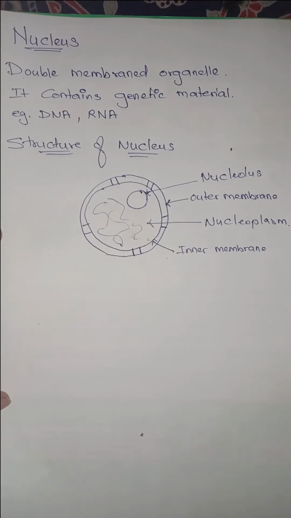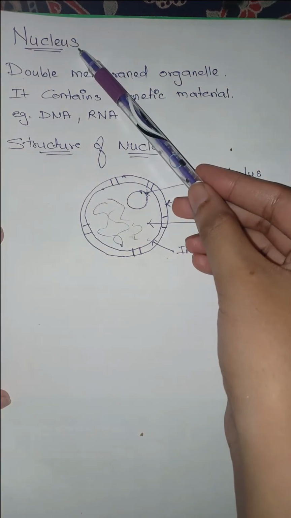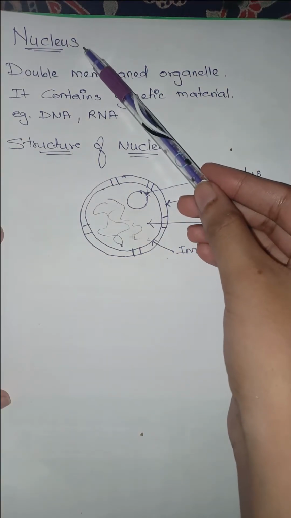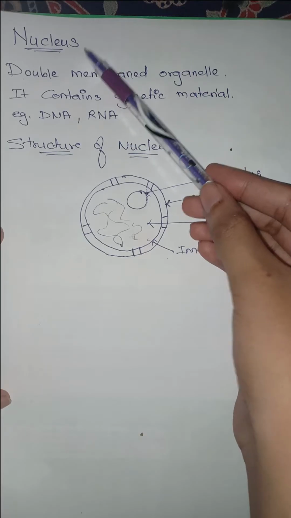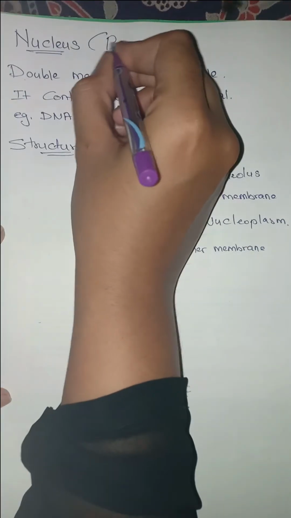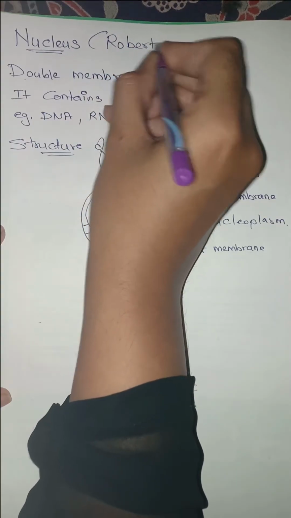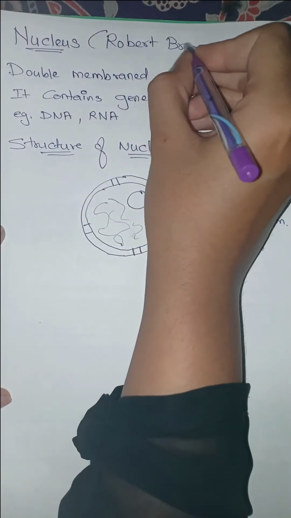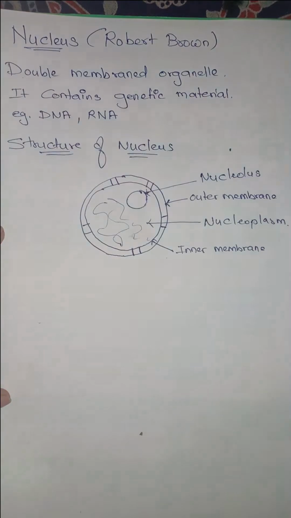Hello students, in this video we are going to talk about the organelle called the nucleus. You all are familiar that the nucleus was first discovered by Robert Brown, or we must say that it was first observed by Robert Brown.